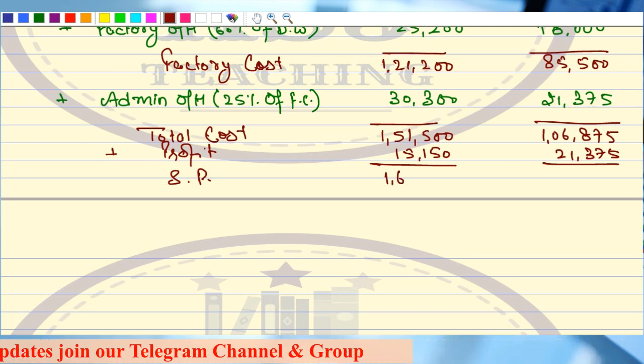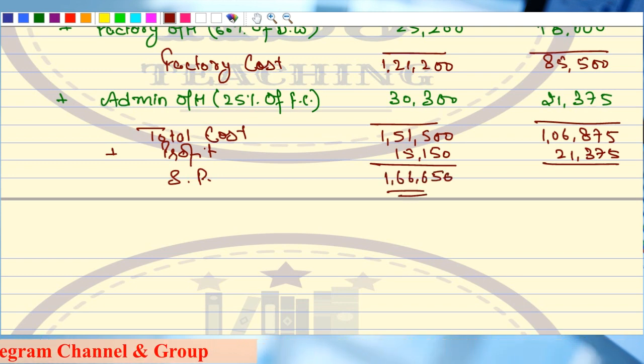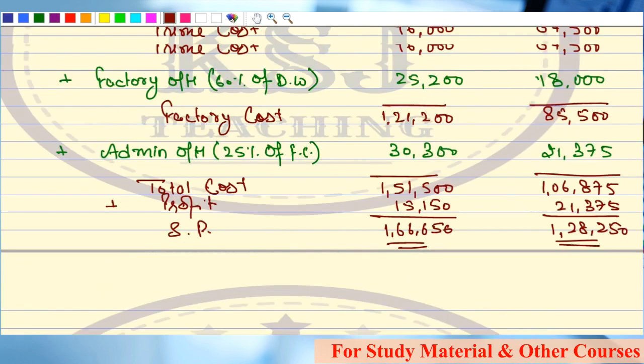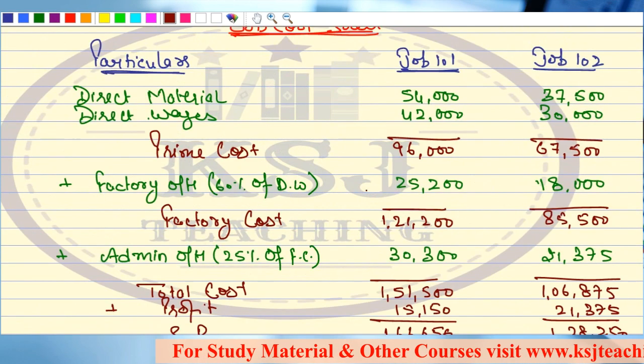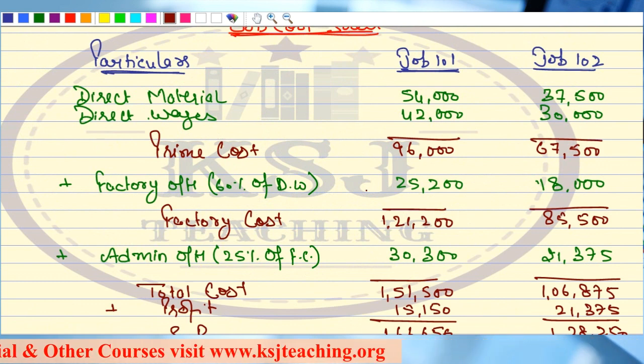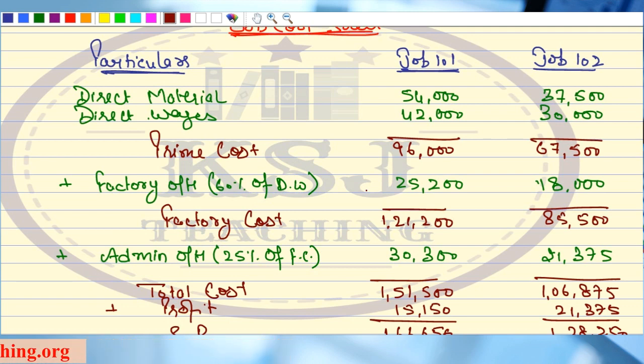That is 1,66,650 and 1,28,250. Right? Now this is the actual job cost sheet calculated for job 101 and 102. Clear? Any doubts? Right, sir?